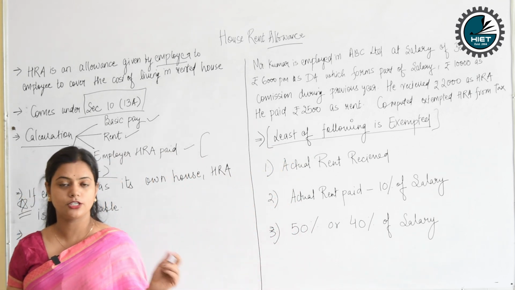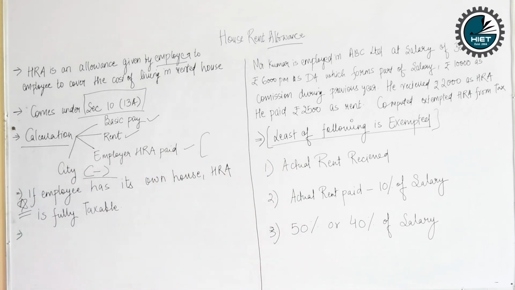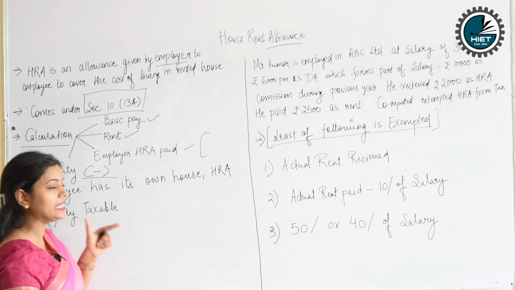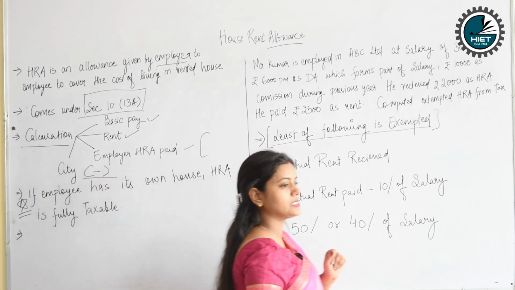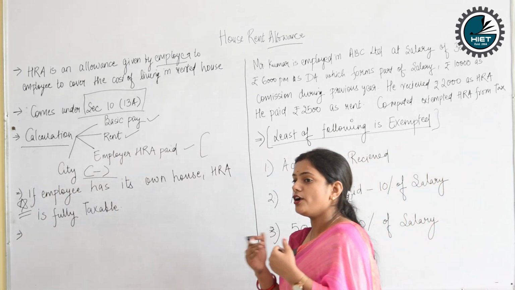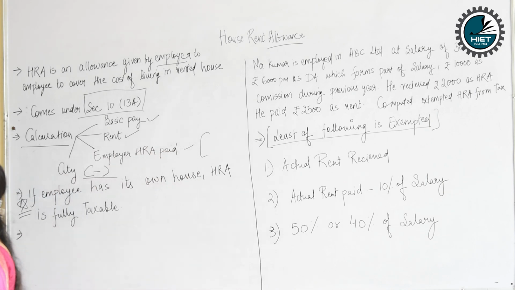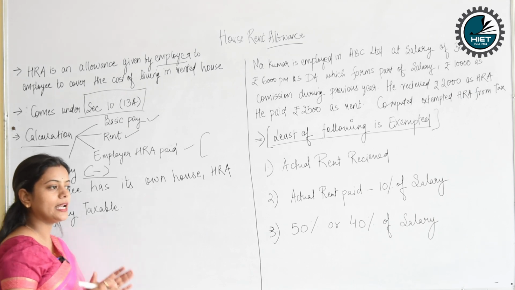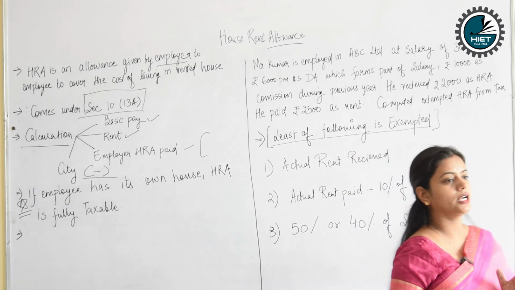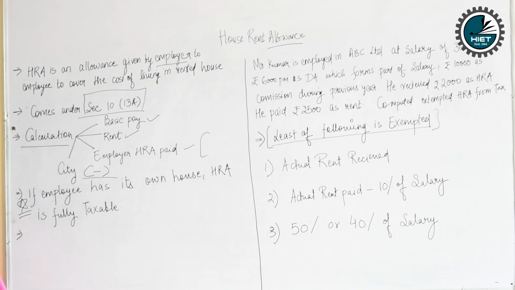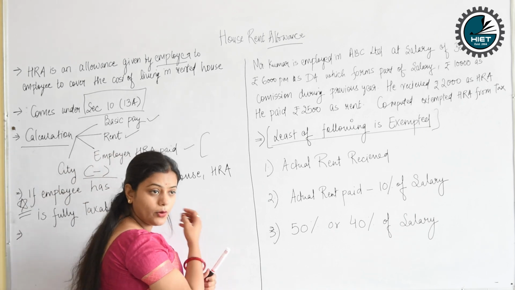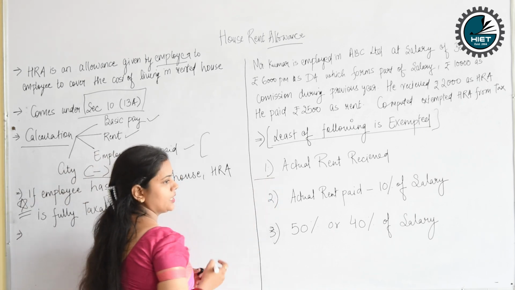You'll calculate the 3 points, and among these 3 points, the least amount will be regarded as exempted income. Exempted income means that income which does not form part of the income, so it will not be considered as income. When it is not considered as your income, you're not liable to pay tax. You're only liable to pay tax on that portion of the income which is considered as income by the Income Tax Act 1961.